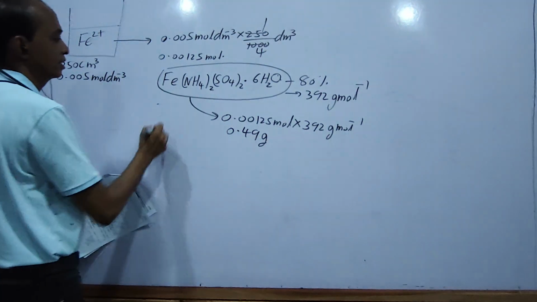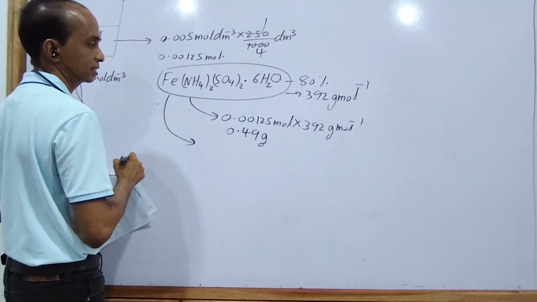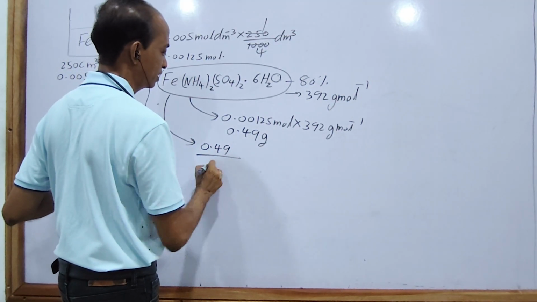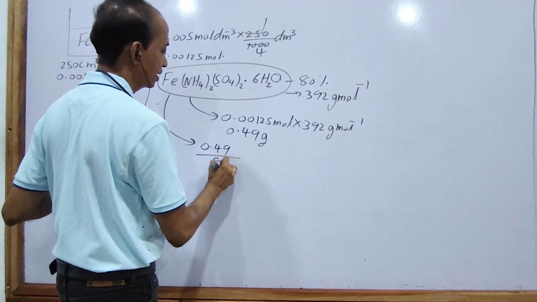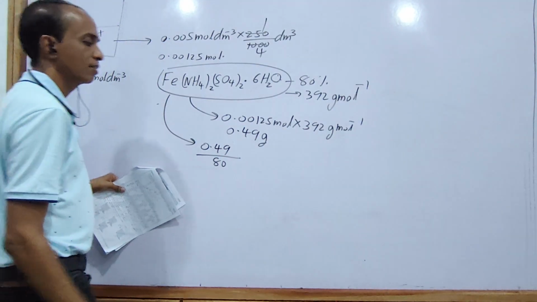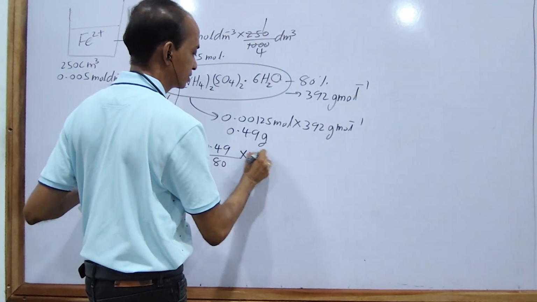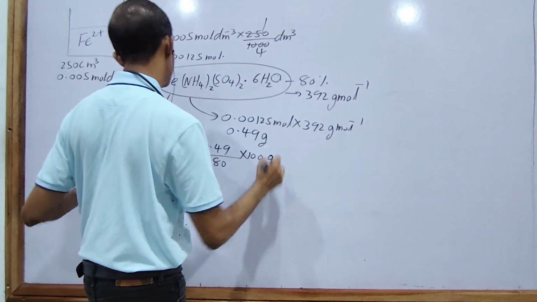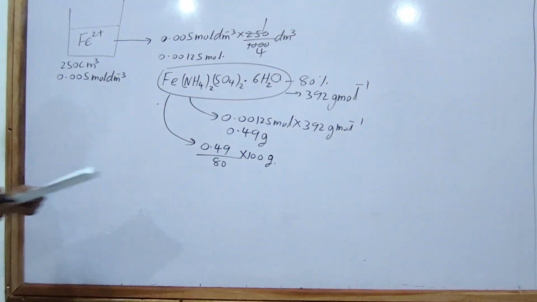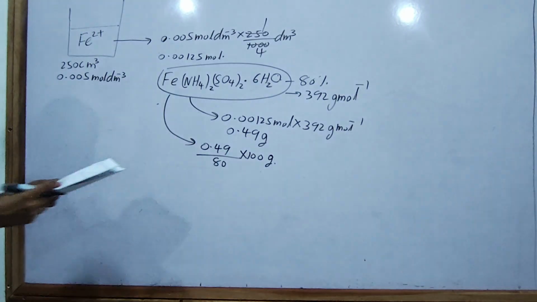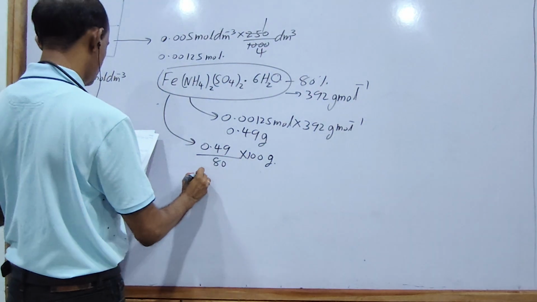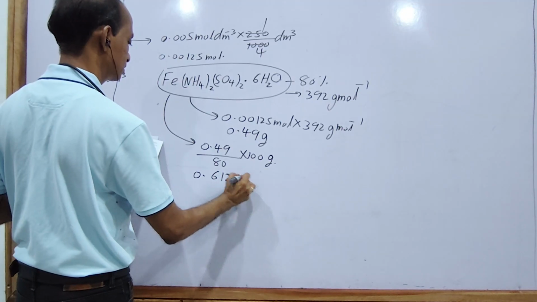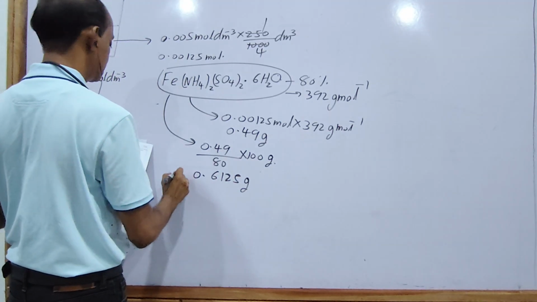Therefore, for the required mass, 0.49 must be divided by 80 and multiplied by 100. That value is 0.6125 grams. That is the third answer.